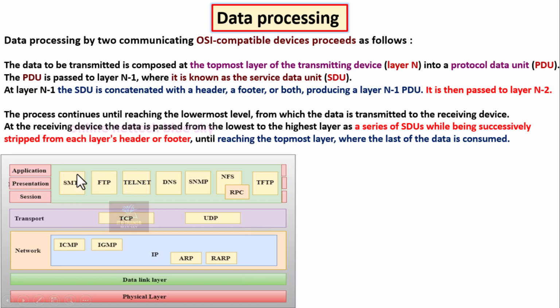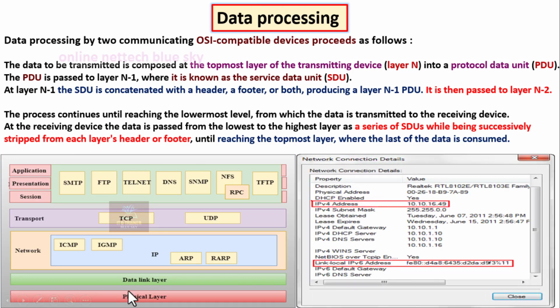This is a protocol. You can see SMTP, FTP, Telnet, any service you use for data. The application, presentation and session layers handle this. What is the session layer? You create any data and set it up. You can see the OSI layers: the OSI structure processes data going from one side to another. And the last is the physical layer; you can see the physical layer and the data link layer.